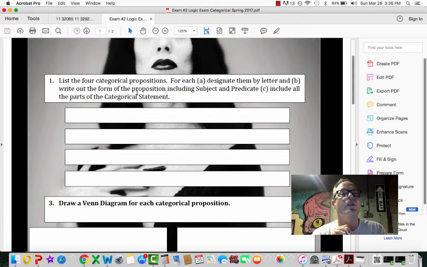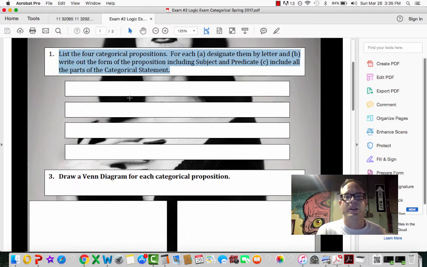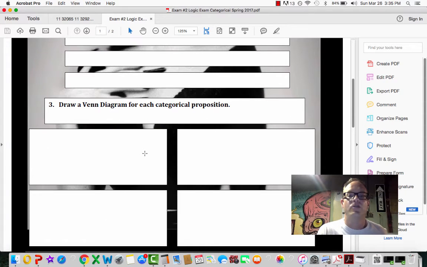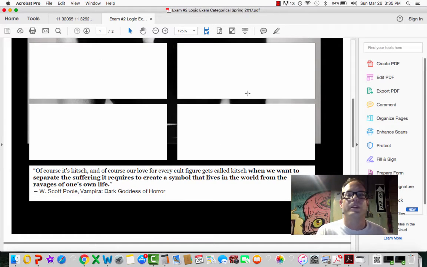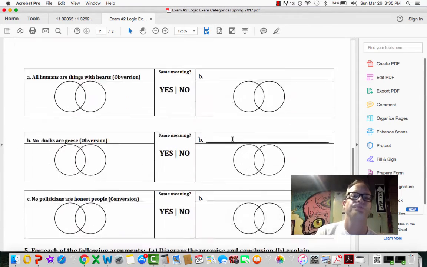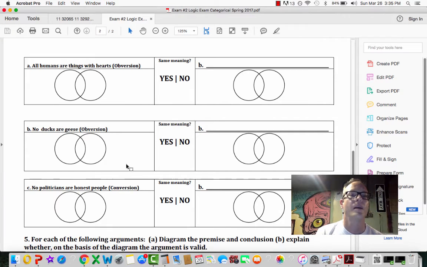And then you'll need to know the copulas, and the copulas are just the things in the middle. They're the verbs, right? Are and are not. Remember, the are not is the entire copula, so make sure that you tell me that whenever you write it in. And for this, you don't need to worry about the quality of the categorical statement. Okay, then next you'll need to draw each one in a diagram. I'll probably include those circles for you, as I did here.